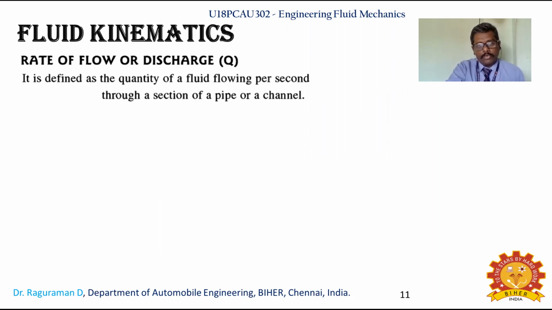In the case of rate of flow or discharge, it is the quantity of a fluid flowing per second. How much volume of fluid is flowing in a passage per second, that is what you call discharge. That is meter cube per second, because it is volume per second. It can also be said in liters per second, because it is a quantity, how many liters will be transferred.